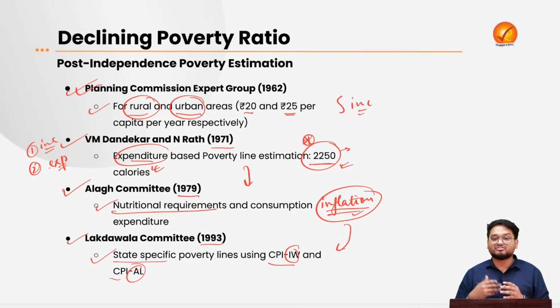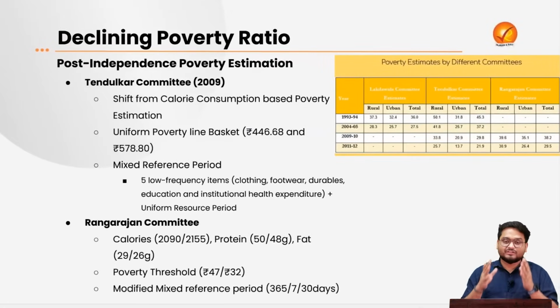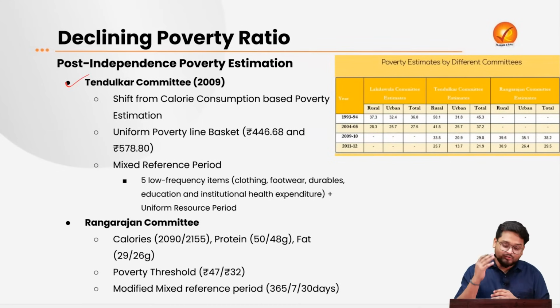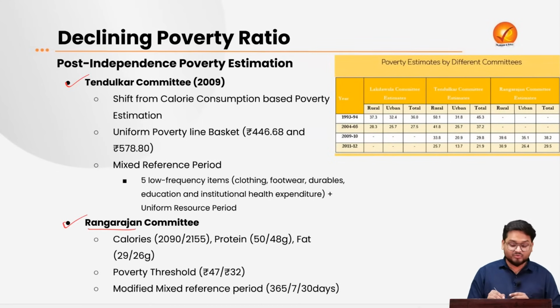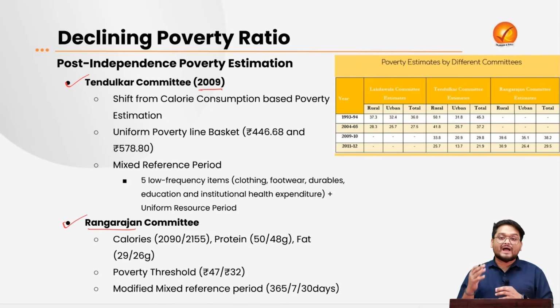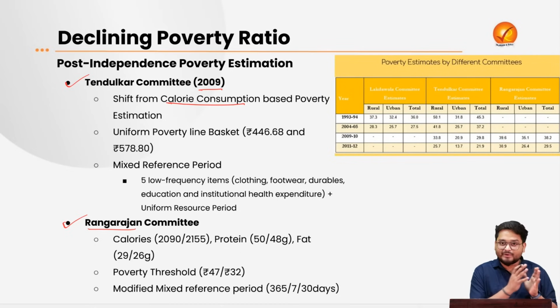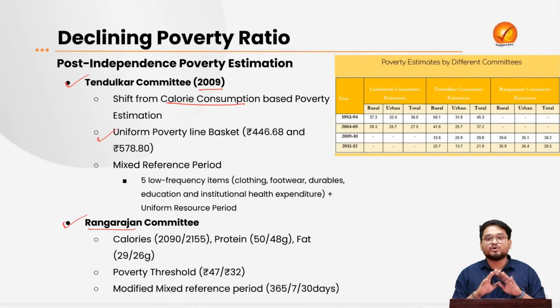Now again this has been strengthened further. Now we find the latest poverty estimation that has been undertaken by the Tendulkar Committee and the Rangarajan Committee. And please note that the Rangarajan Committee itself, its chairman is the author of the editorial. Now, according to the Tendulkar Committee, to begin with, it was established in 2009 to update the Lakdawala Committee recommendations on poverty. Now, what the Tendulkar Committee did, it directly shifted from the calorie consumption, which was followed previously, to a uniform poverty line basket all over the country.